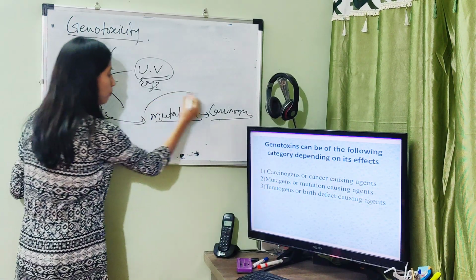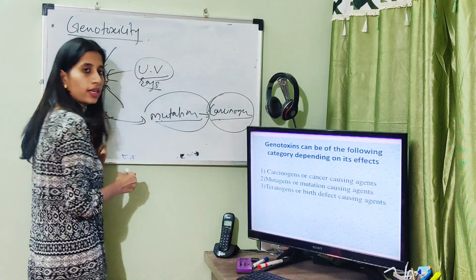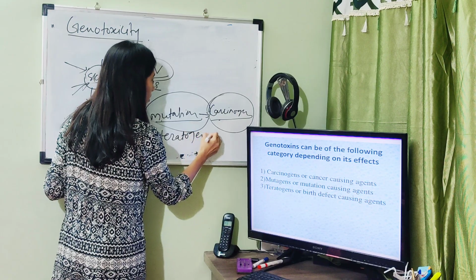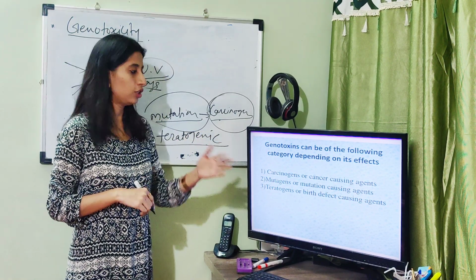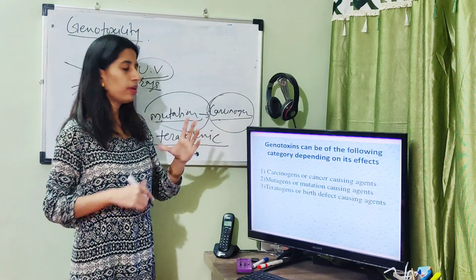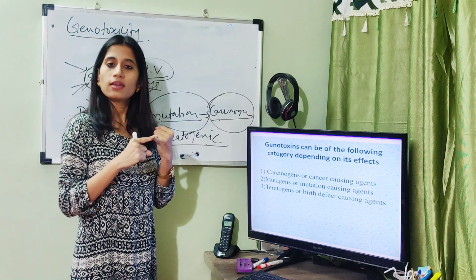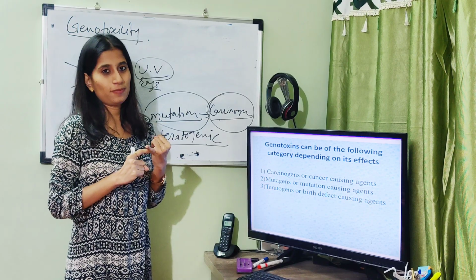Genotoxins can be mutagenic, genotoxins can be carcinogenic, and genotoxins can be teratogenic, which I am going to explain in the next slide. So genotoxins can cause mutations, cancer, and teratogenicity.